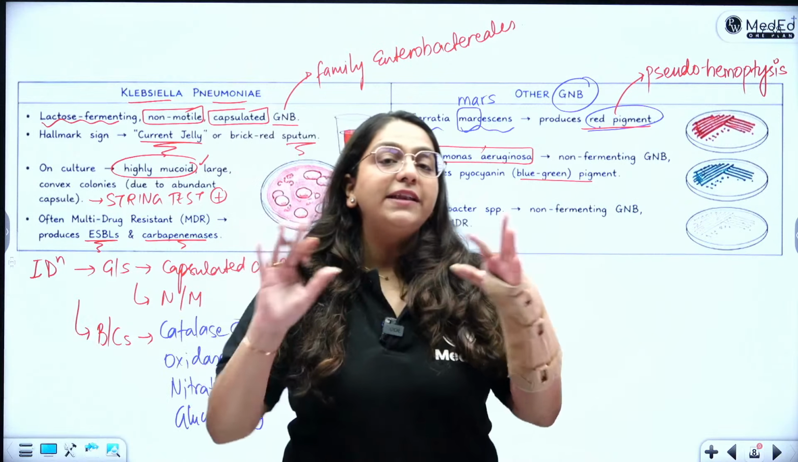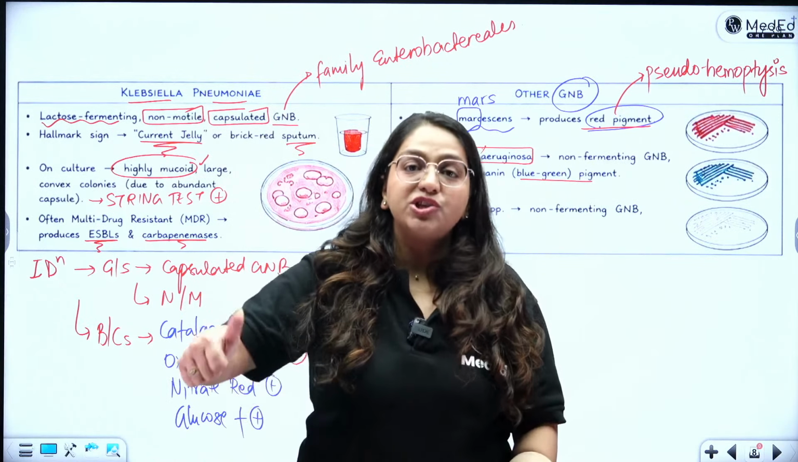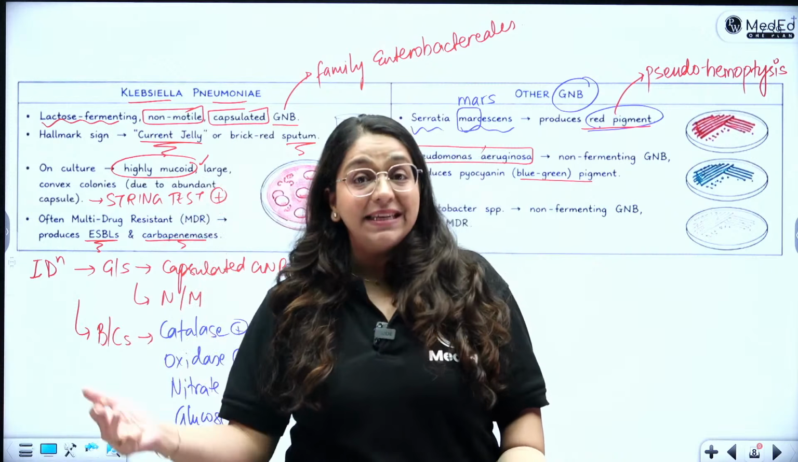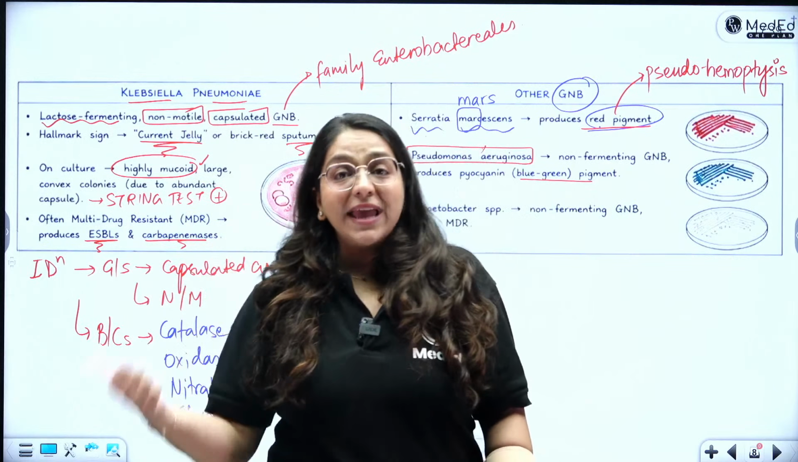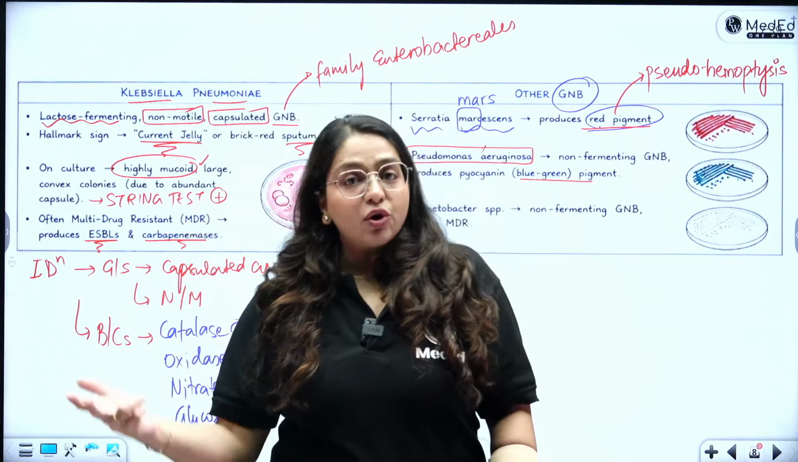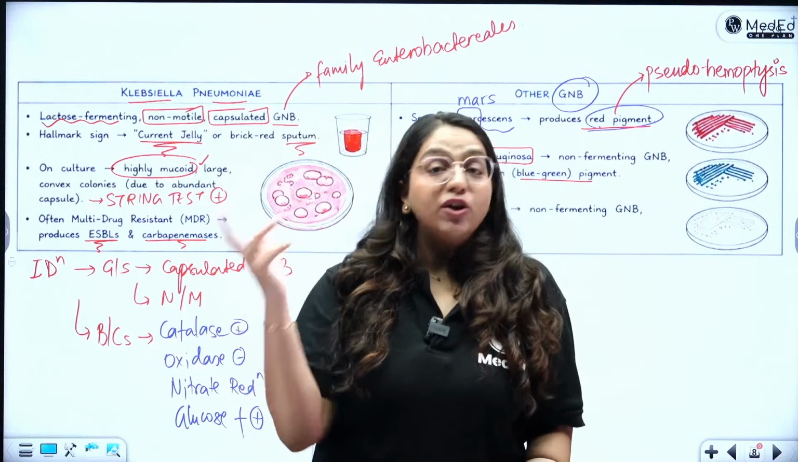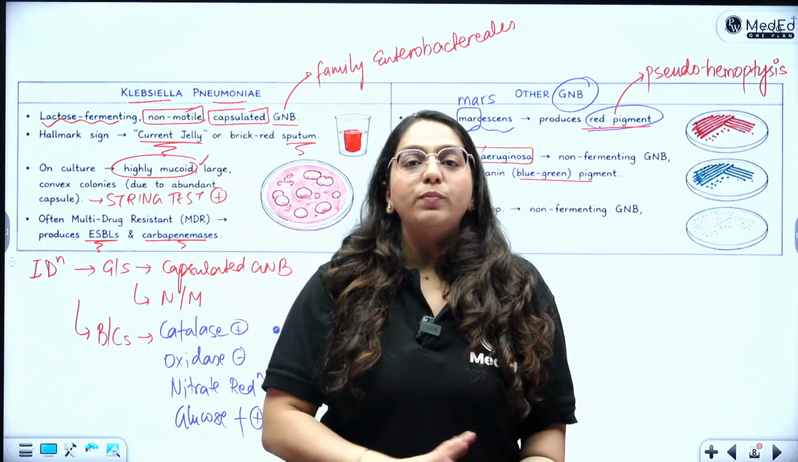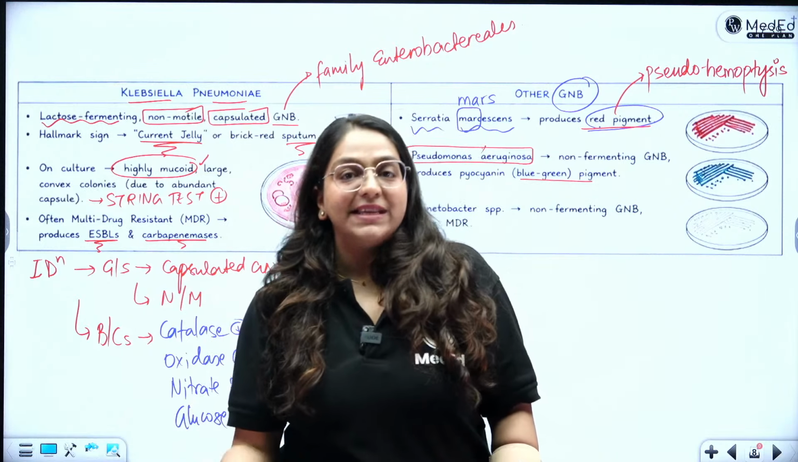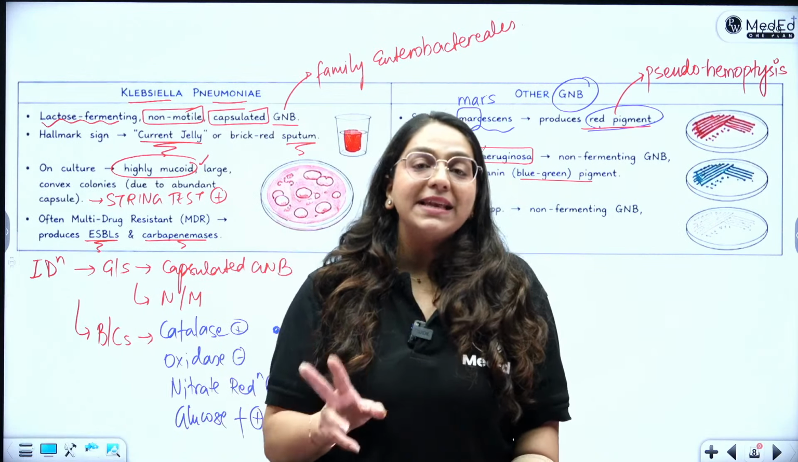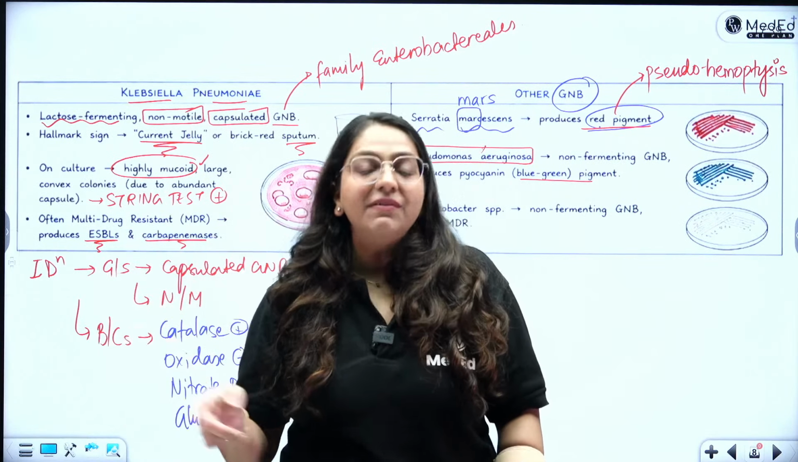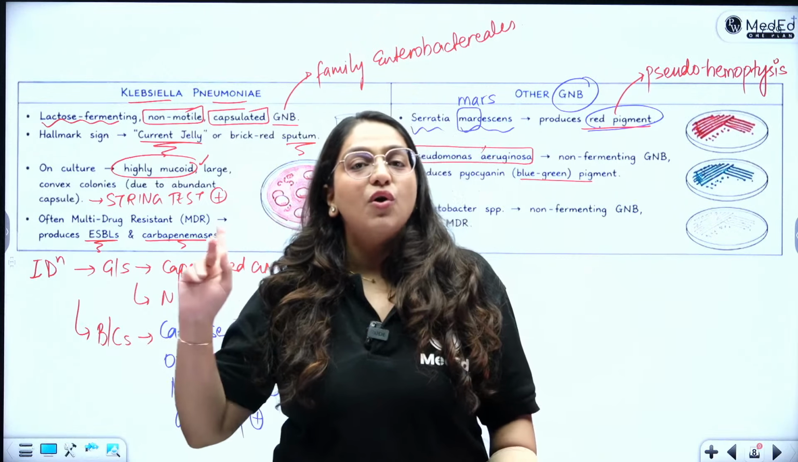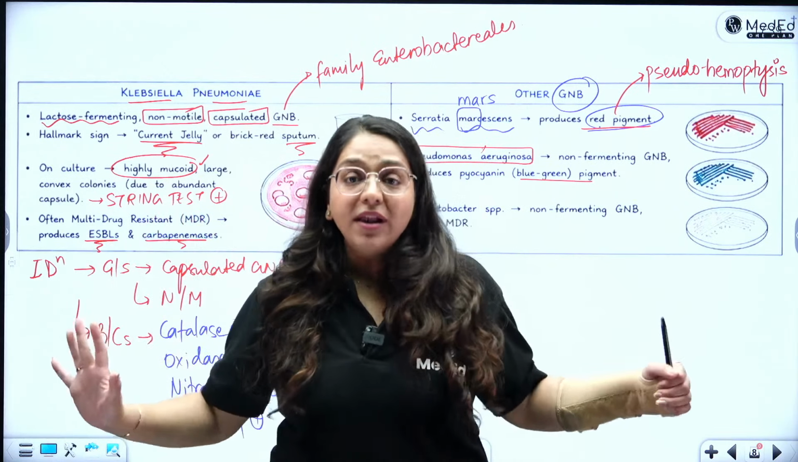So all enterobacterials, which is Escherichia, Klebsiella, Serratia, Yersinia, Salmonella, Shigella, Edwardsiella, Citrobacter, Enterobacter, they are all going to be catalase positive, oxidase negative, except Shigella dysenteriae type 1, which is catalase negative, except Plesiomonas, which is oxidase positive. Rest all follow the rule.